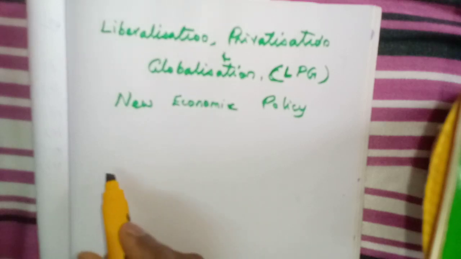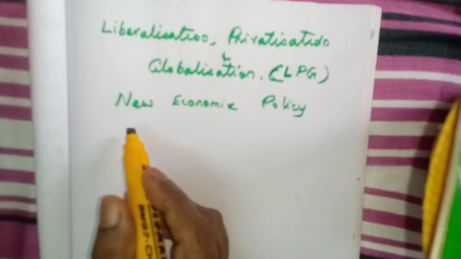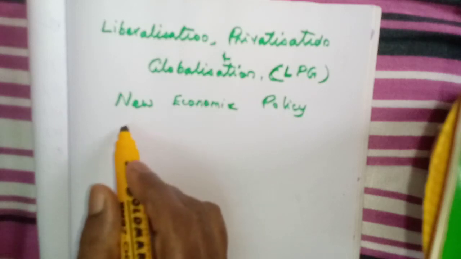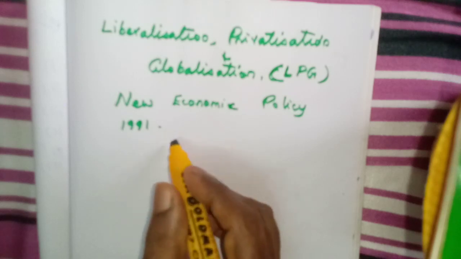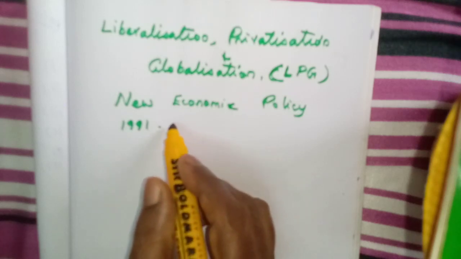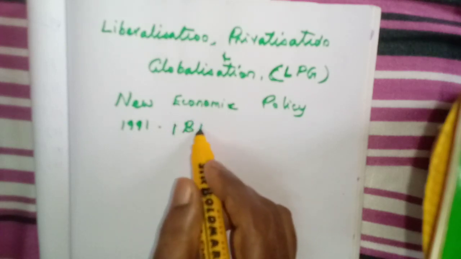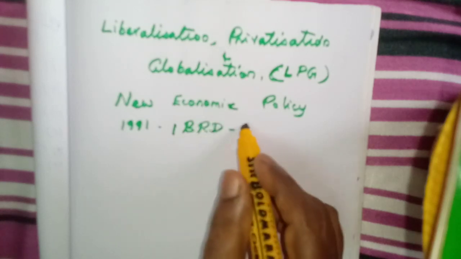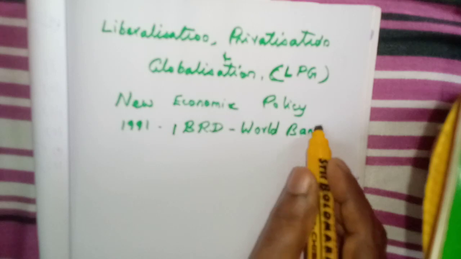The new economic policy. First, we should know how it came into existence. The history of this policy we need to know. In 1991, our Indian government approached the IBRD, that means International Bank for Reconstruction and Development. This is also called World Bank.